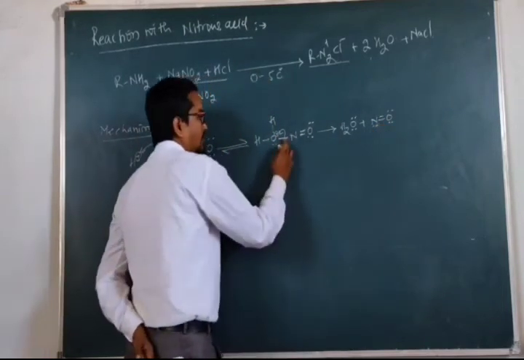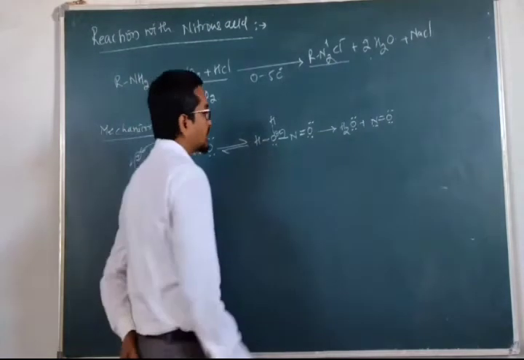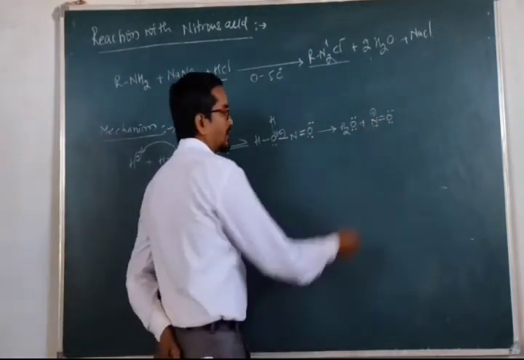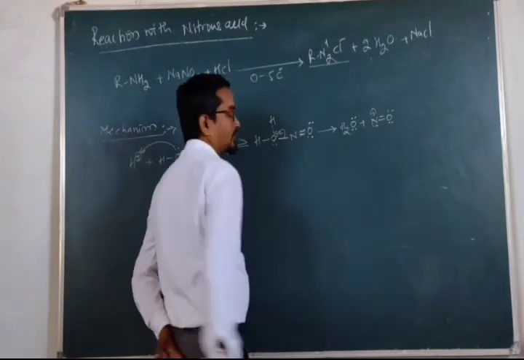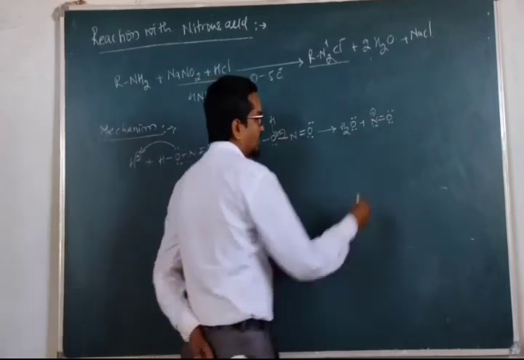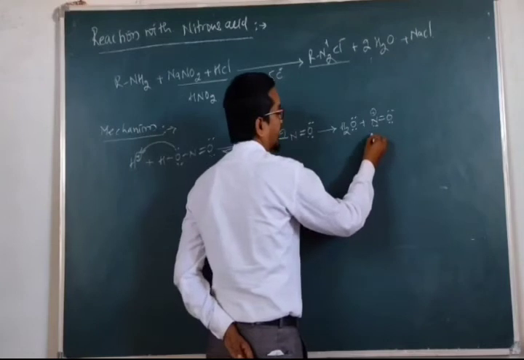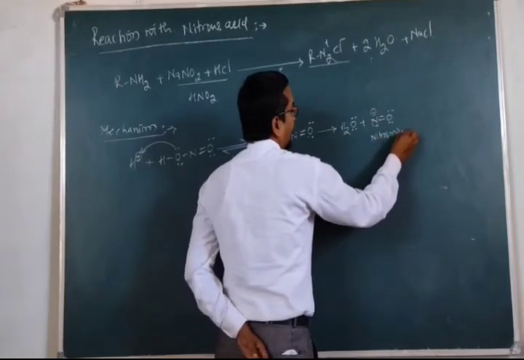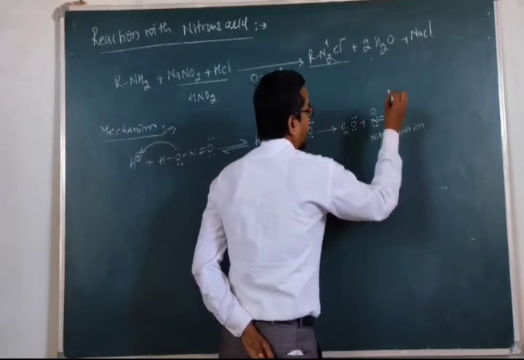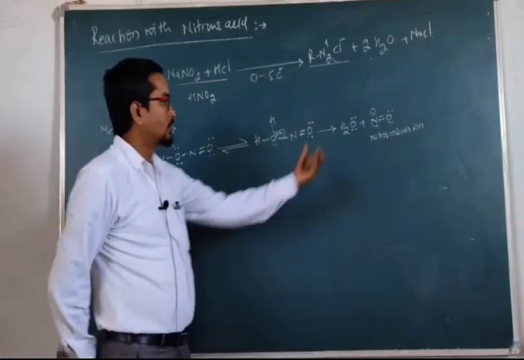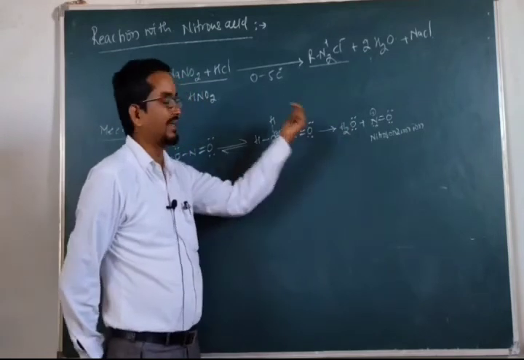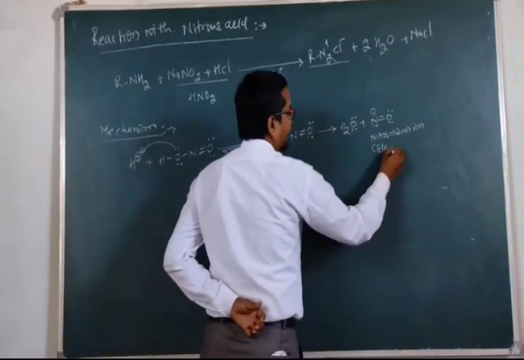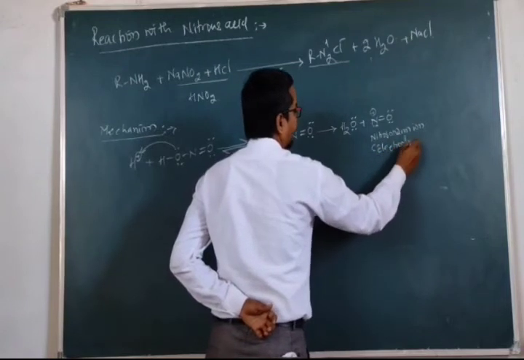Since nitrogen has lost the shared electrons, it acquires a positive charge. So we are observing a positively charged species. The name of this species is the nitrosonium ion. This nitrosonium ion acts as an electrophile in this reaction because it is electron deficient.